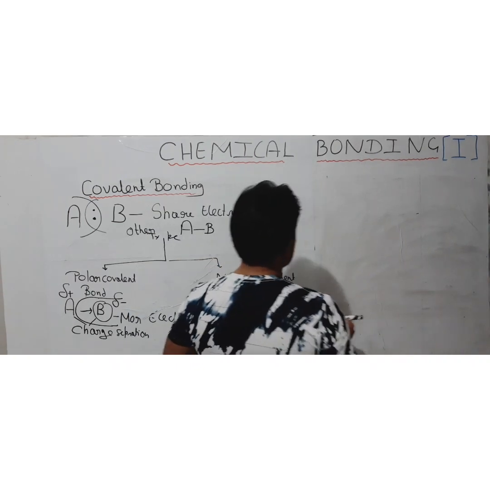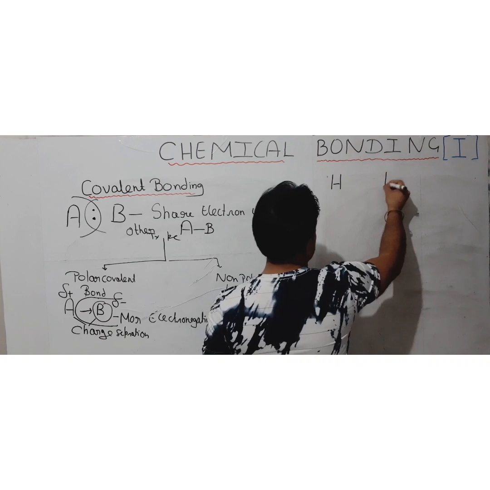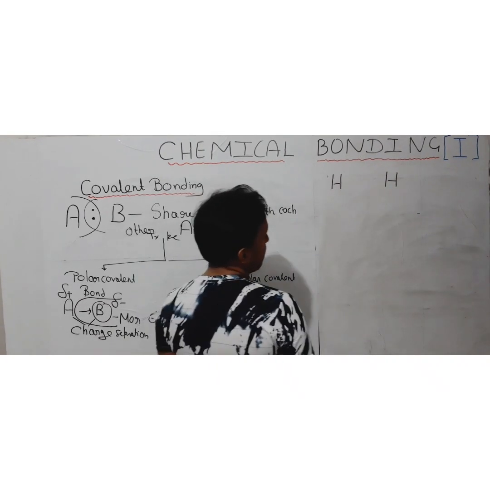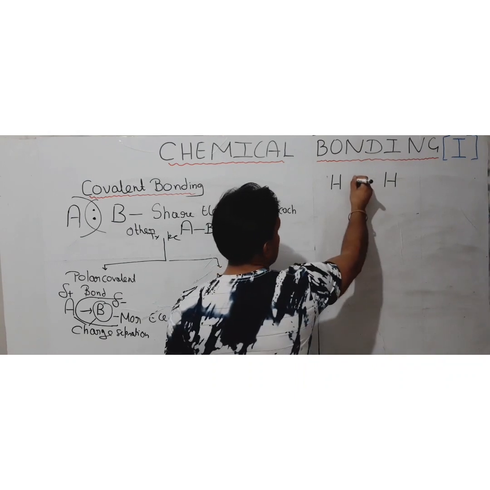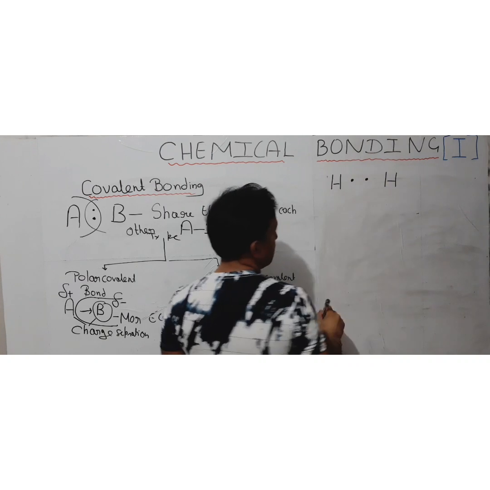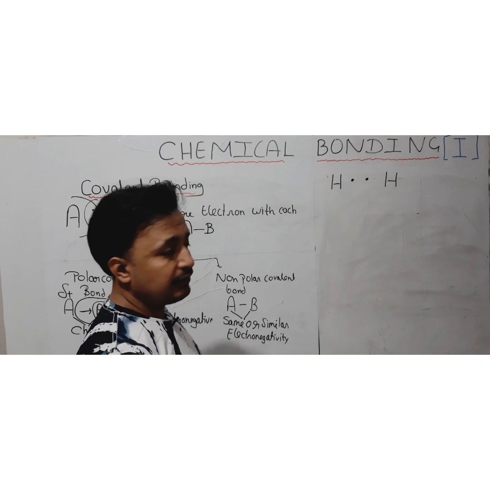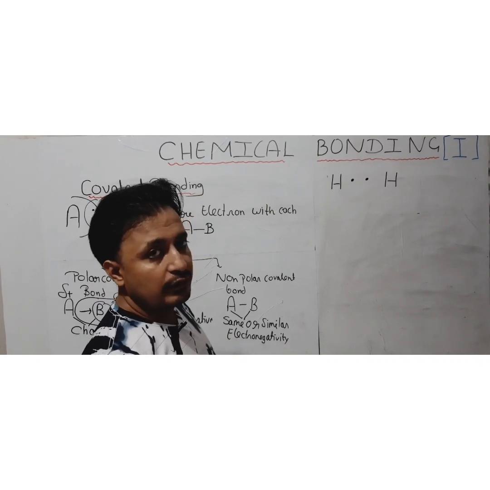You can see the first is like we are talking about hydrogen and hydrogen. Okay, suppose two hydrogen atoms are there. Electronic configuration of hydrogen is 1 only because hydrogen is having atomic number 1. So suppose this is the electron of hydrogen and this is the electron of other hydrogen. Now they cannot have the noble configuration by achieving the octet, because only one electron is there, but they can achieve the noble gas configuration of helium.